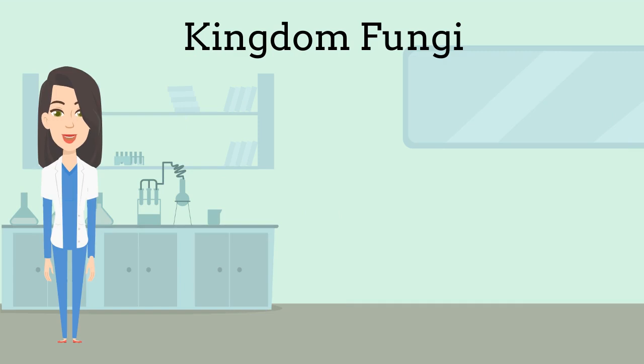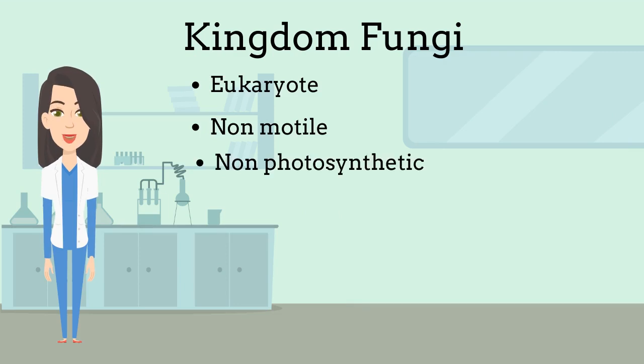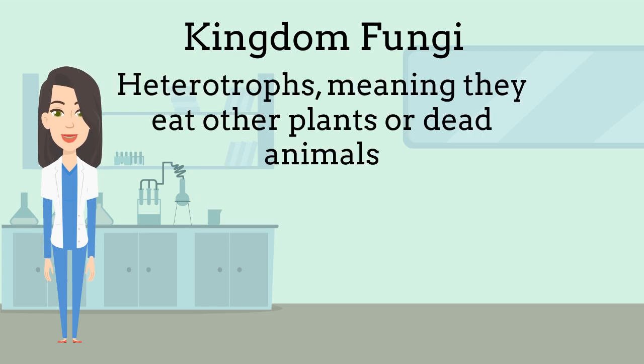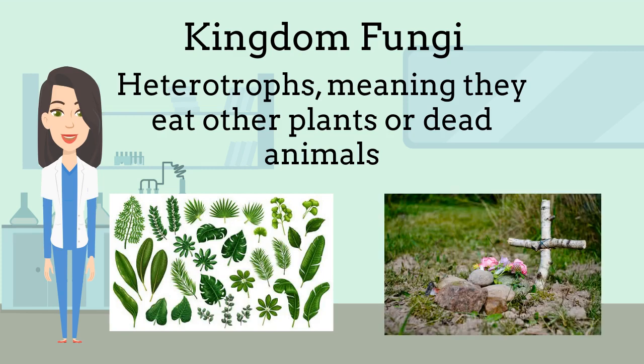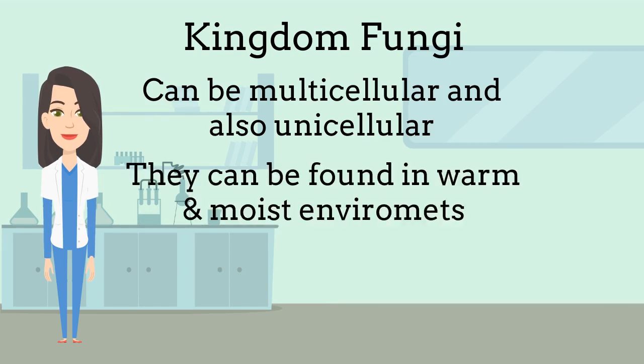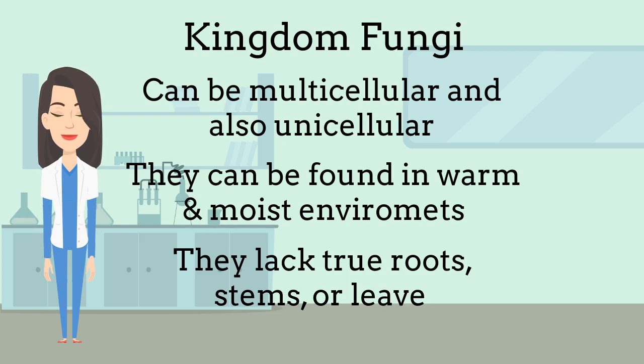Fungi are heterotrophs, which means that they eat other plants or dead animals for a source of energy and nutrients. Fungi can be multicellular and also unicellular. Fungi grows best in warm and moist environments. Something they lack is true root, stems, or leaves. One of the biggest benefits for fungi is the antibiotic created called penicillin, which is made by penicillin mold.